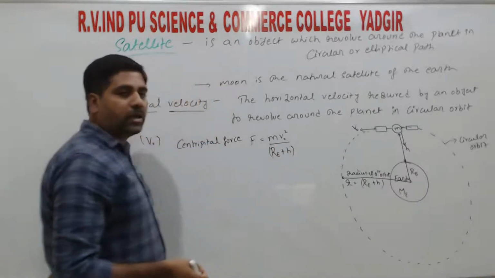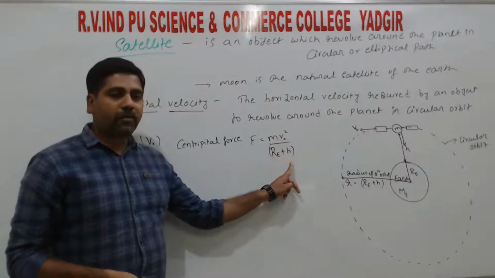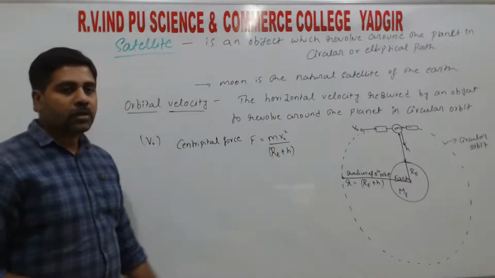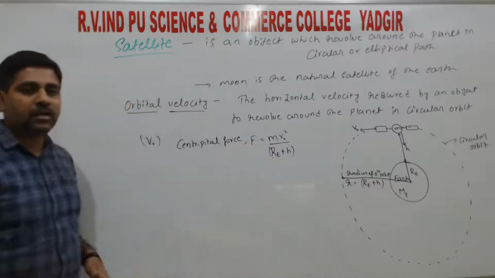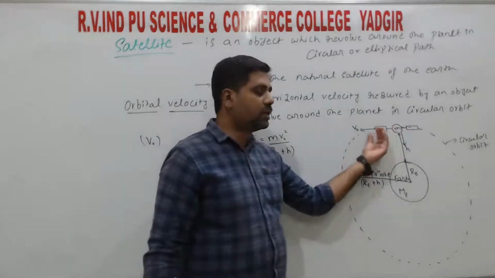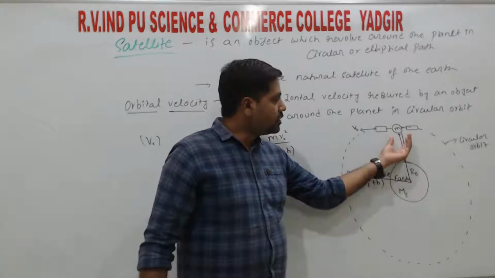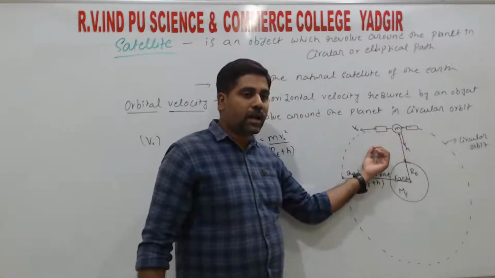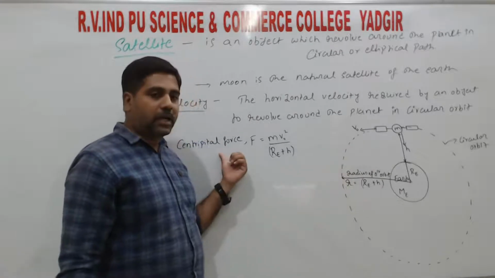So from the relation centripetal force F equals mv square divided by r, we derived this from the concept of centripetal force. If an object is moving in a circular path, there exists a centripetal acceleration. As the object is moving with centripetal acceleration, there is a force, and that force is the centripetal force.